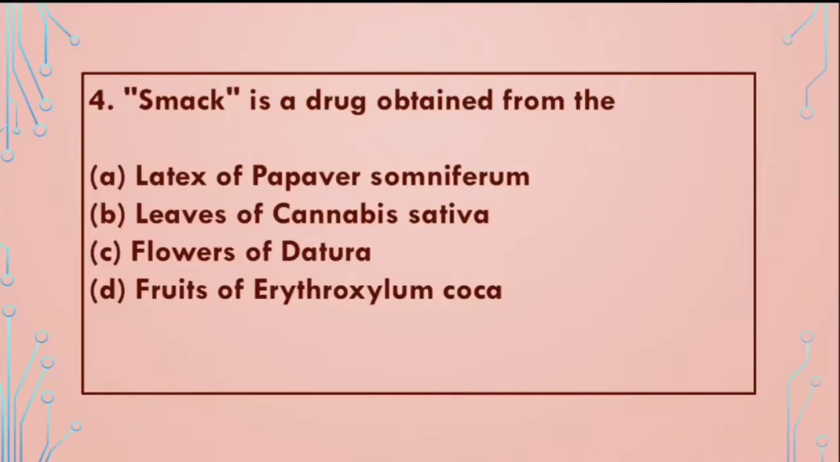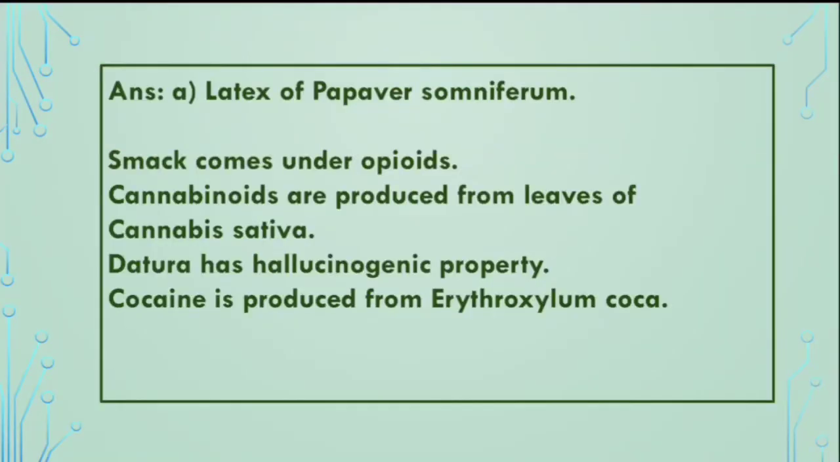Next question is, SMAC is a drug obtained from the: A. Latex of Papaver somniferum, B. Leaves of Cannabis sativa, C. Flowers of Datura, D. Fruits of Erythroxylum coca. And we know SMAC is obtained from the latex of Papaver somniferum. SMAC comes under opioids. Cannabinoids are produced from leaves of Cannabis sativa. Datura has hallucinogenic property and cocaine is produced from Erythroxylum coca.